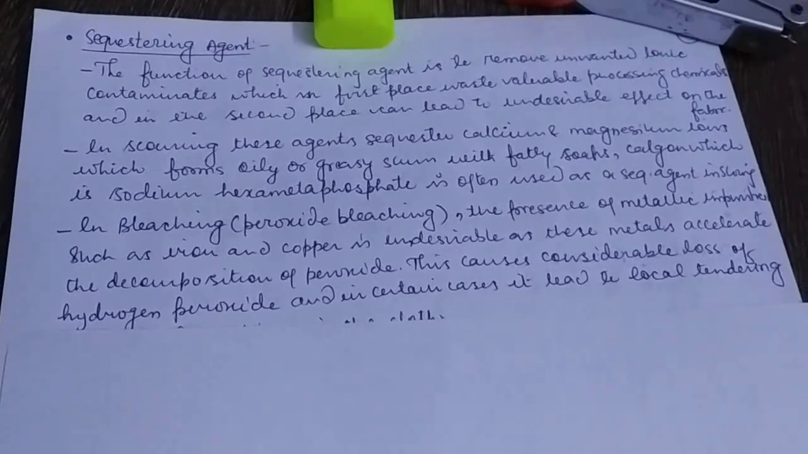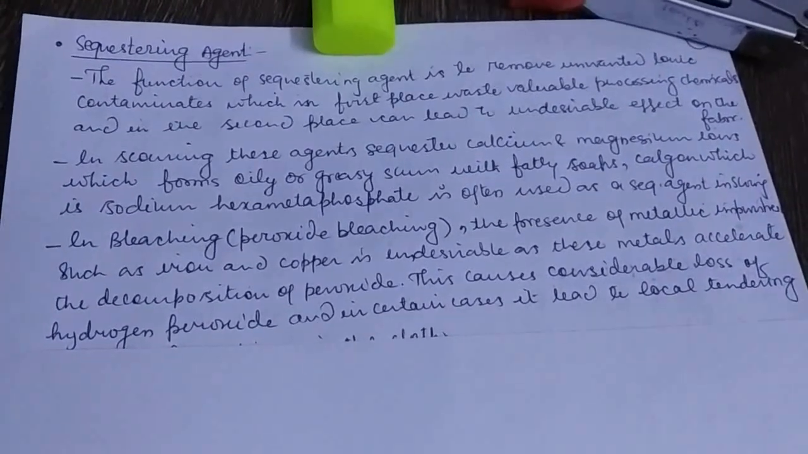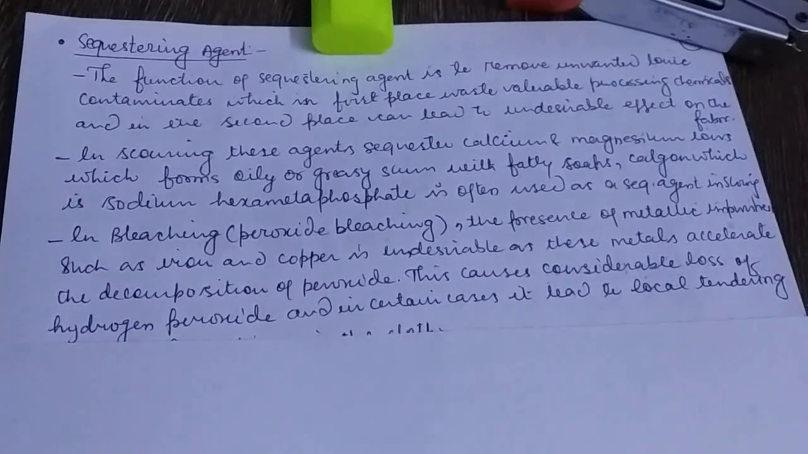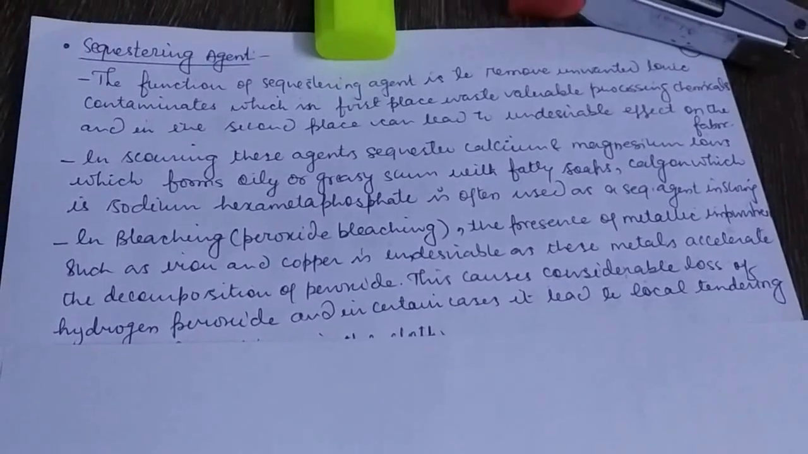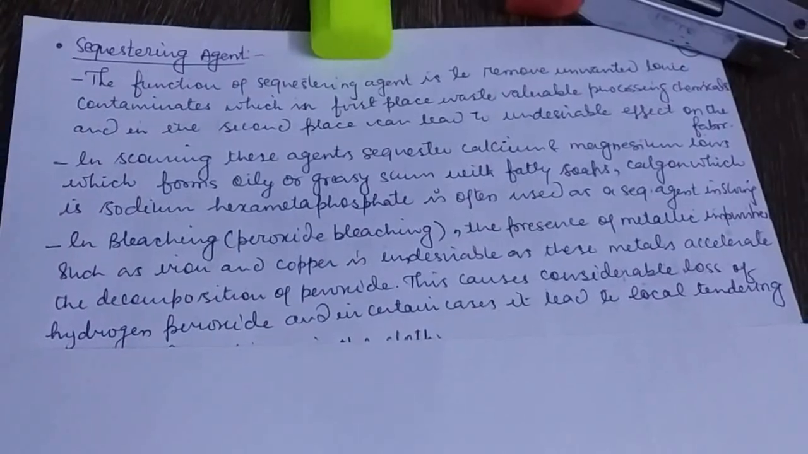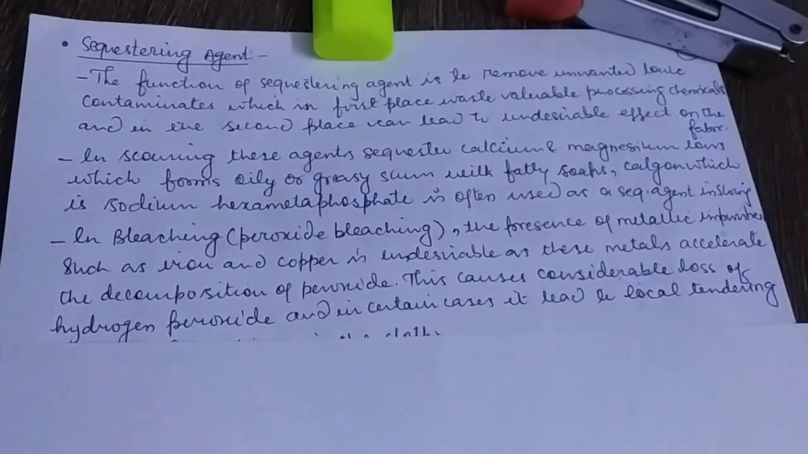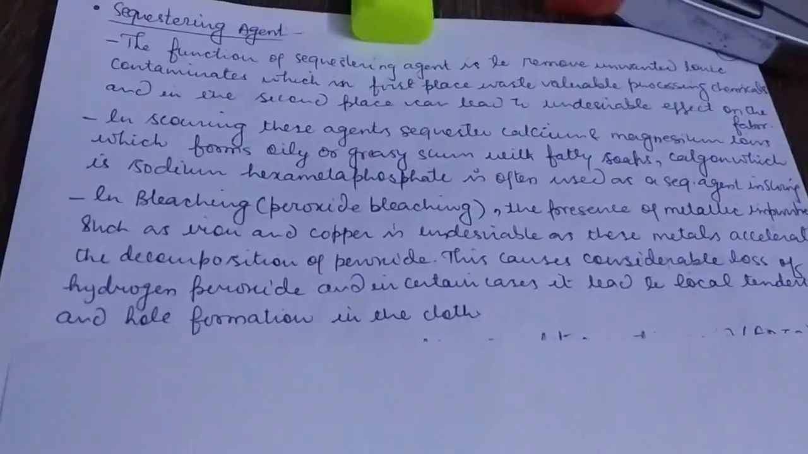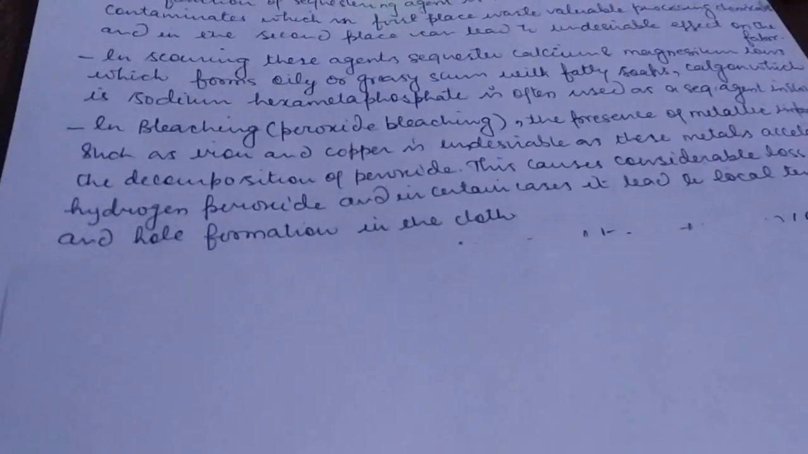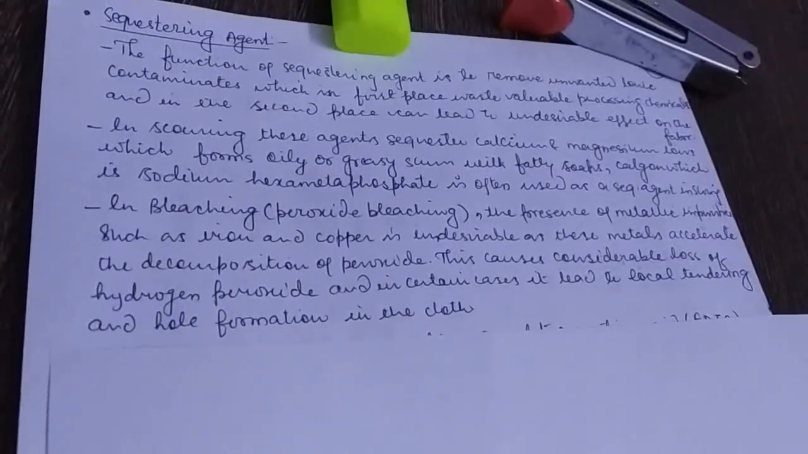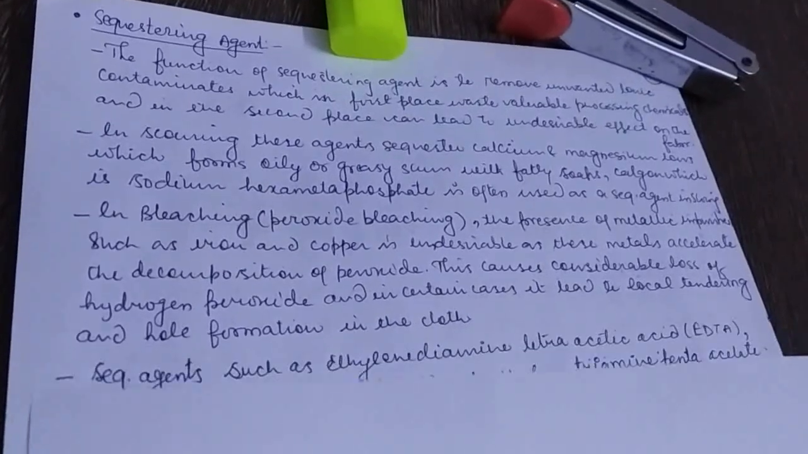as we just said, the presence of metallic impurities will negatively impact peroxide bleaching by decomposing the peroxide and reducing its strength, as well as leading to tendering of the fabric and hole formation in the cloth. In this way, it will reduce the strength of the fabric, or degrade the fabric. That's why it is necessary to remove this metallic hardness.